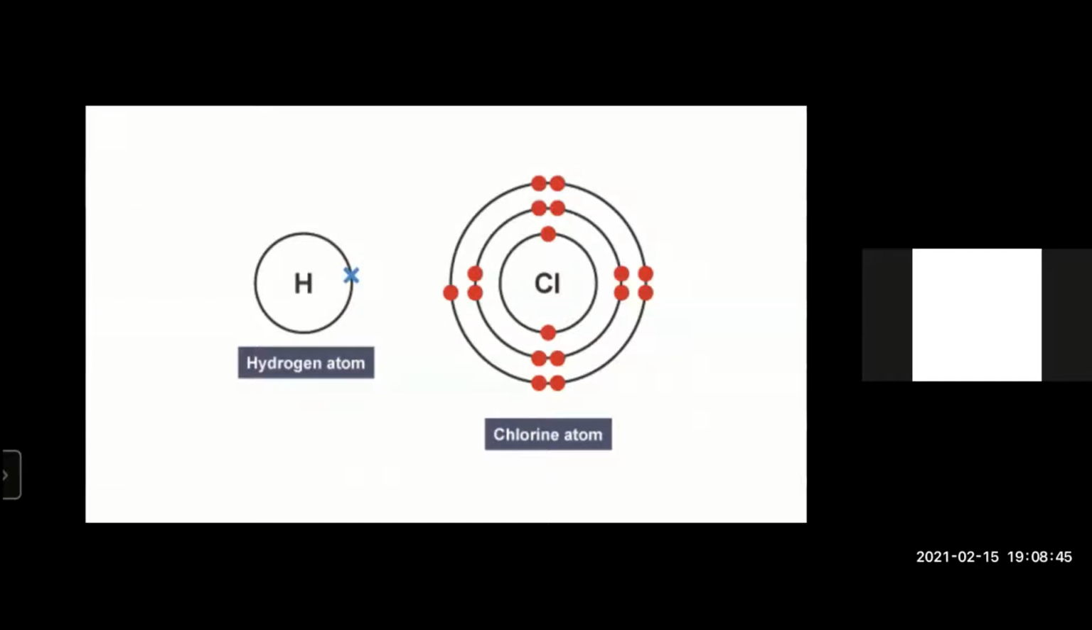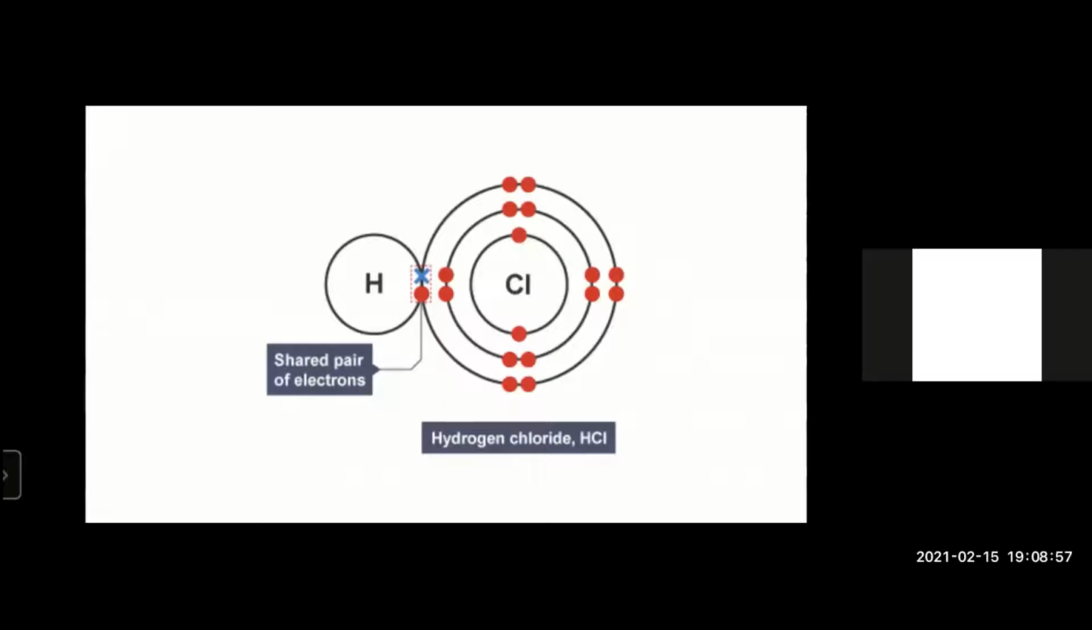So hydrogen can share its electron with chlorine. So chlorine will have a full outer shell that will now contain 8 electrons, and chlorine can share one of its electrons with hydrogen, so that hydrogen also gets 2 electrons and hydrogen is also stable. So now when you have shared pairs of electrons, you have one shared pair of electrons, you have a bond formed, a stable bond formed, hydrogen chloride.